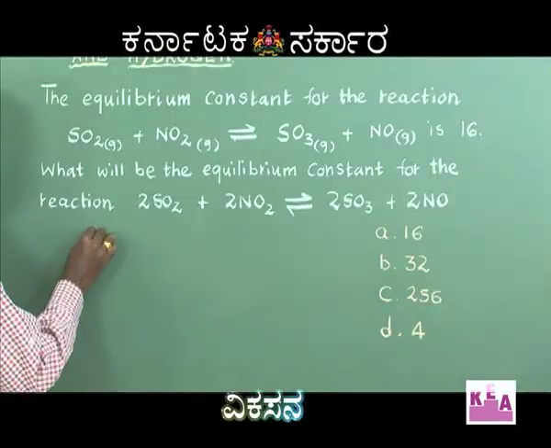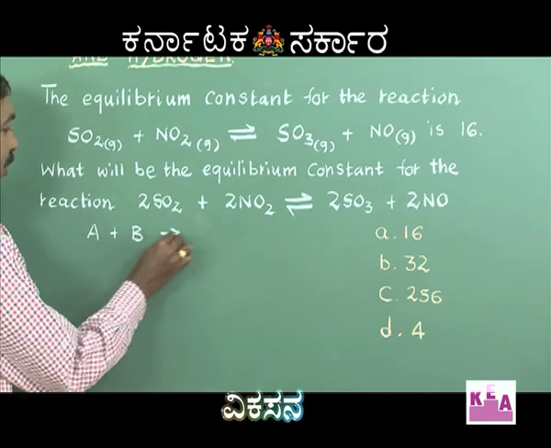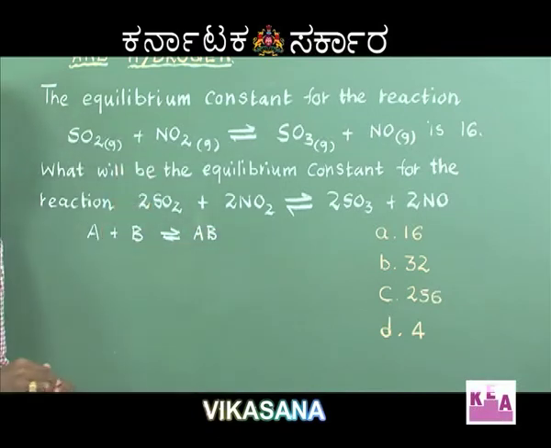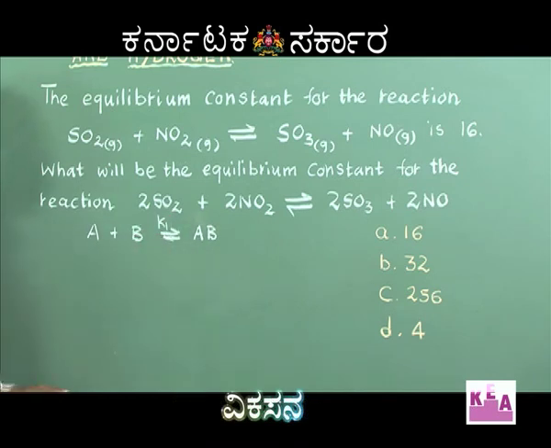Now, how do we attempt this question? Imagine I have A plus B in equilibrium giving me AB. The equilibrium constant of this equation is designated as K1.